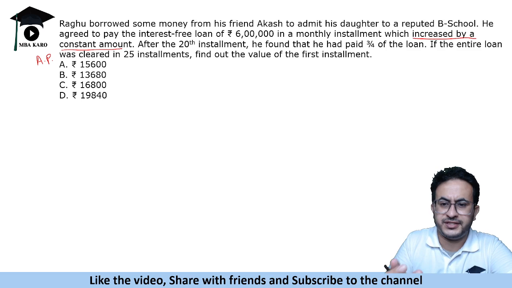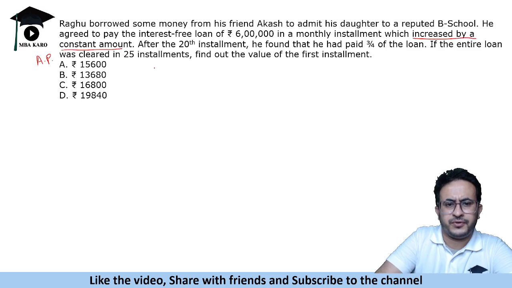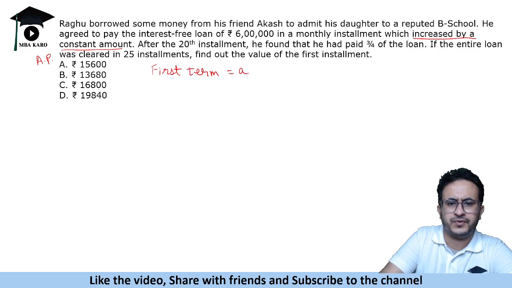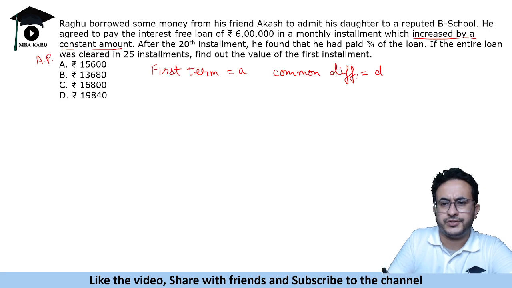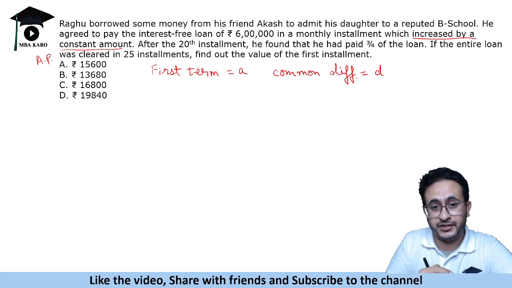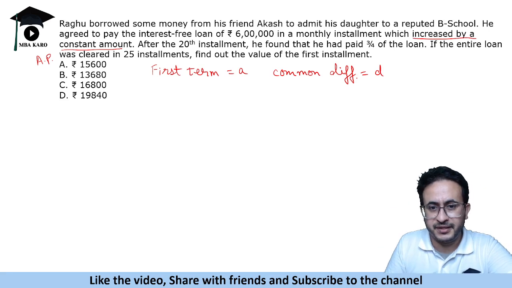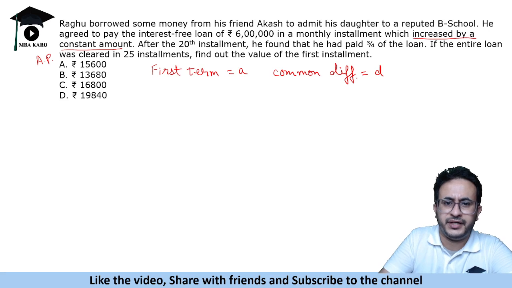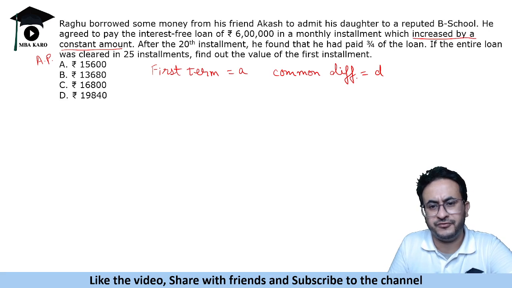So let us use the general notations. The first term is a, and the common difference is d. Now we are given that in 25 installments he paid the entire money, and after the 20th installment he had paid 3/4 of the loan.